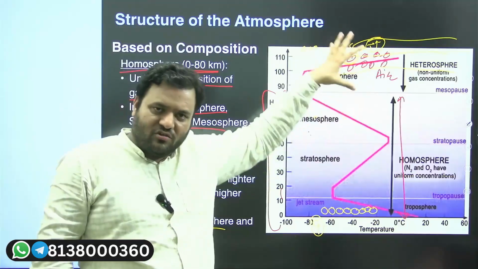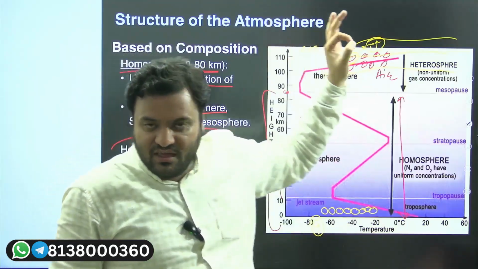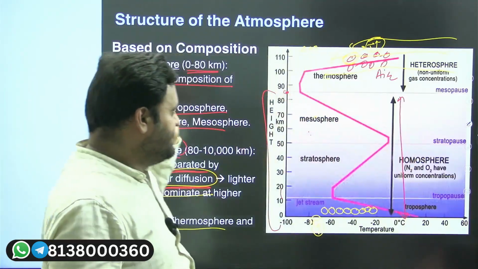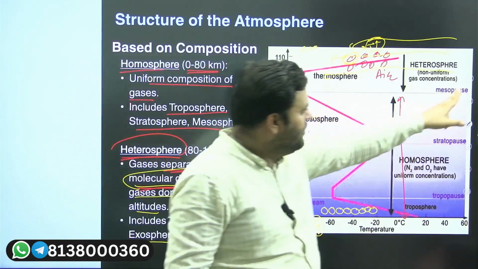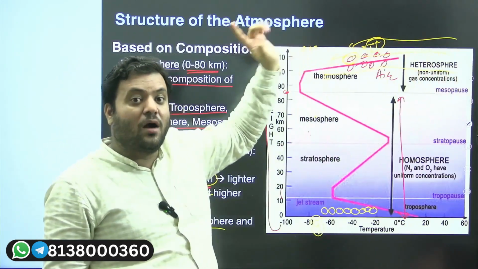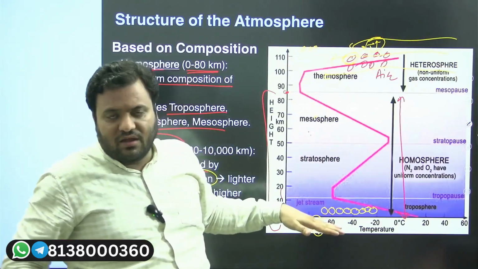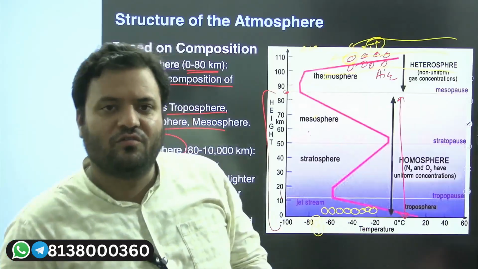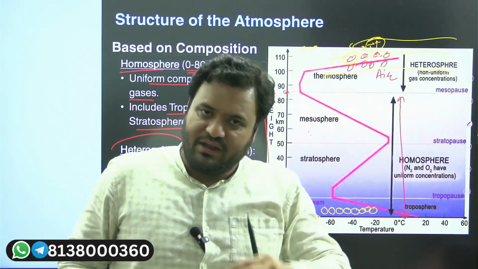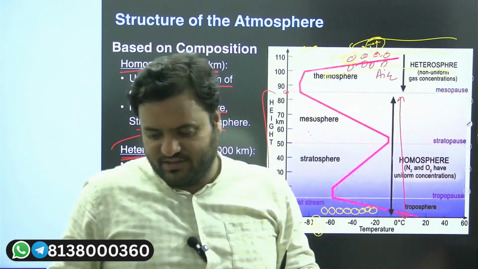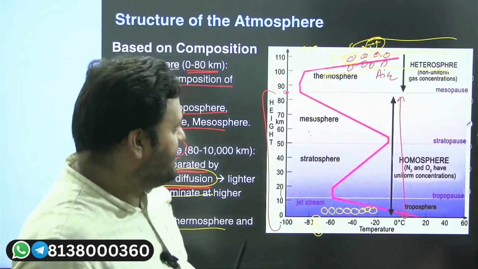That's how, based on the characteristic features and gas concentration, we have this categorization. This categorization is based on composition: what gases and what material our atmosphere is comprised of, in terms of density, volume, etc. So accordingly, we categorize.